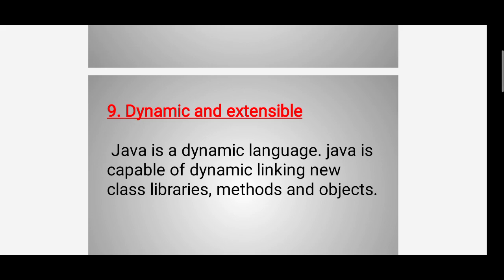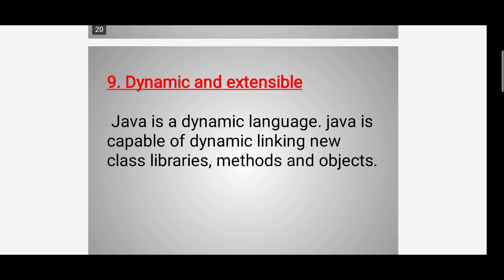Dynamic and extensible, the last one. Java is a dynamic language. Java is capable of dynamic linking of new class libraries, methods and objects.